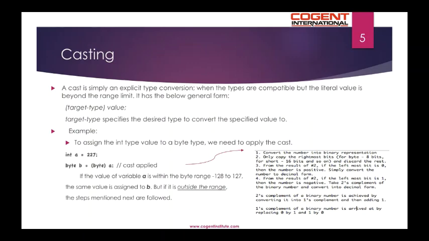From the result of step 2, if the leftmost bit is 1, then the number is negative. In that case, the 2's complement of the binary number needs to be taken and then converted into the decimal form. 2's complement of a binary number is achieved by converting it into 1's complement and then adding 1, which we have already seen in the other module. 1's complement of a binary number is arrived at by replacing 0 by 1 and 1 by 0. Again, we have seen this in the previous module.